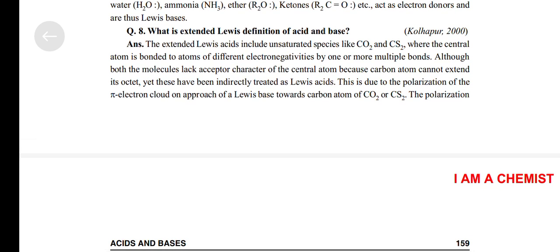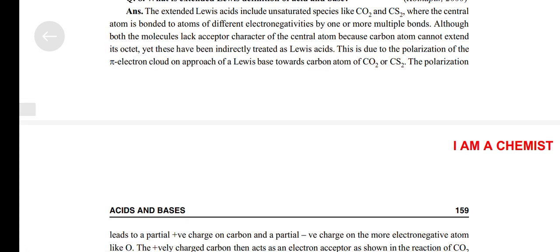What is the extended Lewis definition of acid and base? The extended Lewis acids include unsaturated species like CO2 and CS2, where the central atom is bonded to atoms of different electronegativity by one or more multiple bonds. Although both molecules lack acceptor character of the central atom because the carbon atom cannot extend its octet, yet these have been indirectly treated as Lewis acids.